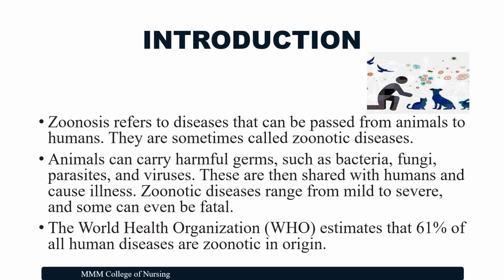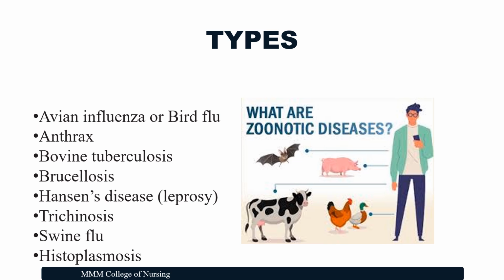The World Health Organization estimates that 61% of all human diseases are zoonotic in origin. Types of zoonosis are avian influenza or bird flu, anthrax, bovine tuberculosis, brucellosis, Hansen's disease, otherwise called leprosy, trichinosis, swine flu, histoplasmosis. In this, we are all familiar with bird flu, swine flu, anthrax, brucellosis, even leprosy.